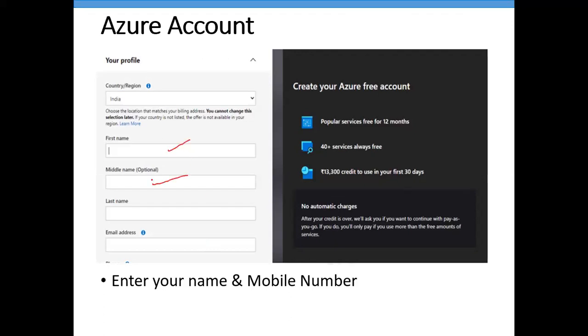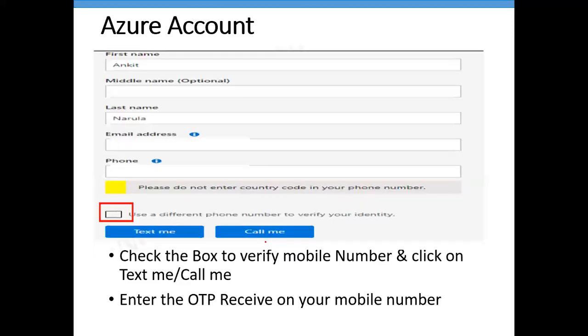If you have a middle name, you can enter that, but it is optional. Then enter your last name. The system will pick your email address from the previous step automatically. And here you need to enter your mobile number also, and validate your mobile number. You can validate it by using text me or call.